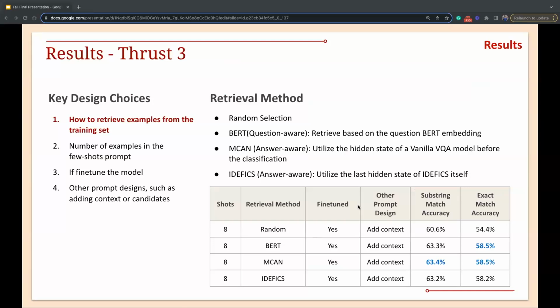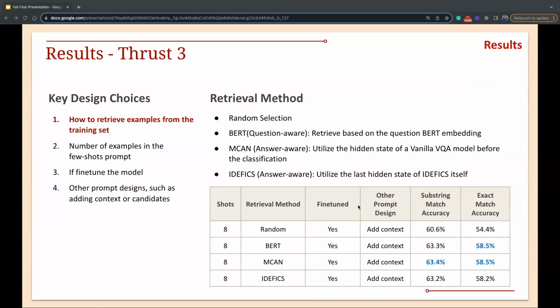Then for the knowledge module, we mainly consider these three components in our experiments. First, we consider which example retrieval method we use. Then we consider the number of samples in our prompt. Also, whether we use only the pre-trained or the fine-tuned model. Then we consider other prompt design such as adding context or answer candidates. To retrieve examples, we show this table here.